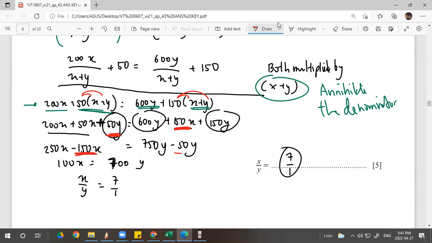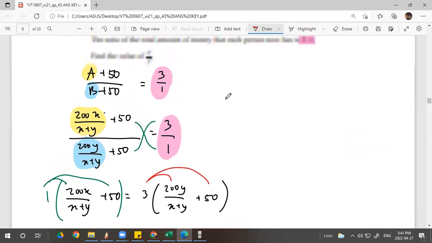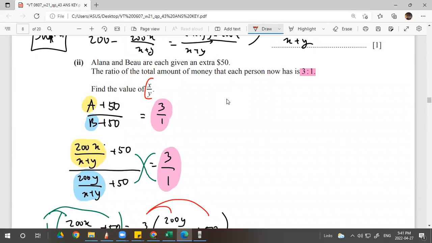Plus 50y becomes negative, minus 50y. Subtract. So minus 150x. Okay, 250 subtract 150 is 100x. 750 minus 50 is 700y. What is the question asking you for? I forgot to look at the question. Oh, find the value of x over y.